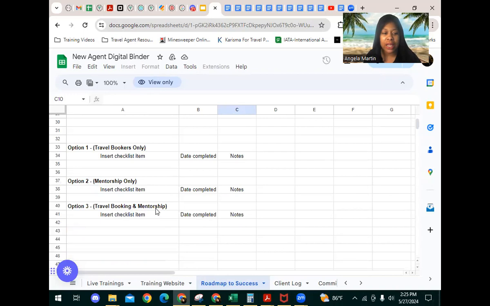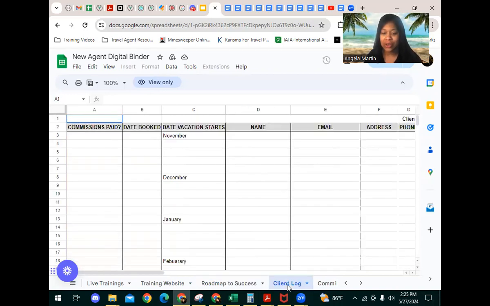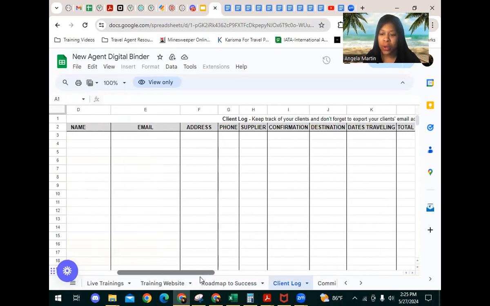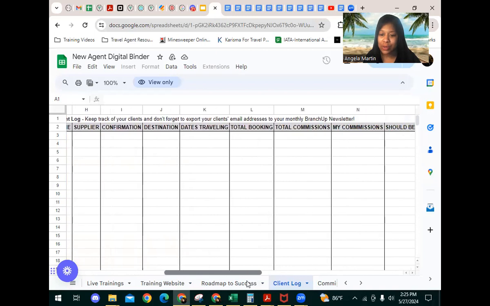So this is just a way to keep you organized, to make sure that you're doing exactly what you need to do. You even have a client log in here, okay? So you can indicate all of the clients that you serve. You have a place where you have their email addresses, their addresses in case you want to send them birthday cards or things of that nature. It's just whatever you want to do, but it is a great way to keep yourself organized, okay? And even to get them signed up to your Branch Up newsletter if you choose to utilize that free service.